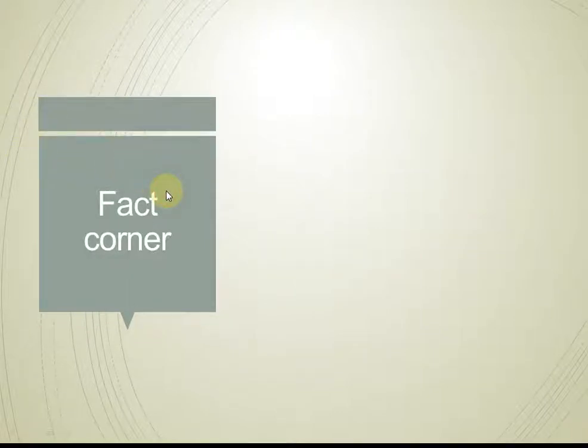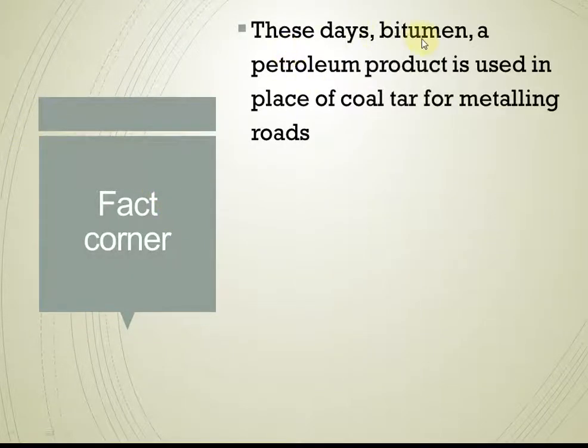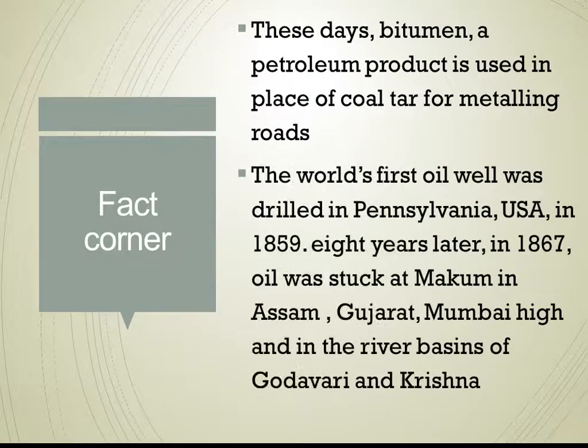Fact corner. These days, bitumen, a petroleum product, is used in place of coal tar for metaling roads. In earlier days, coal tar was used for metaling roads, but nowadays bitumen, a petroleum product, is used. The world's first oil well was drilled in Pennsylvania, USA in 1859.